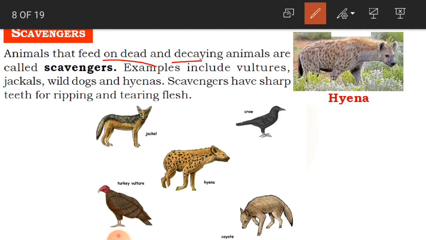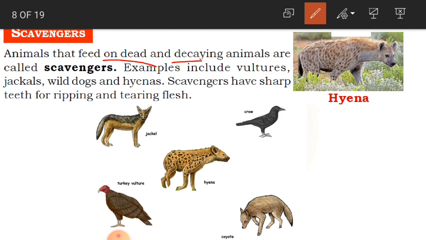If some animal is there, they will kill it and eat it. But scavengers eat the dead and decaying animals. Dead means an already dead animal.